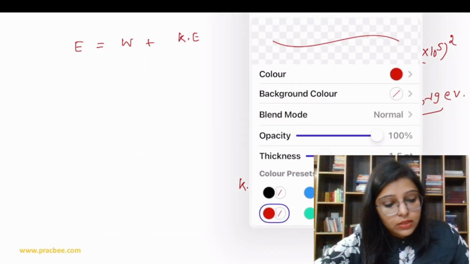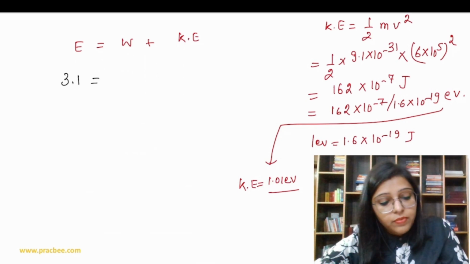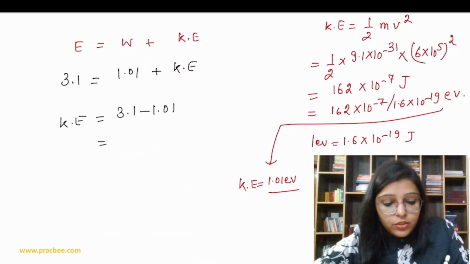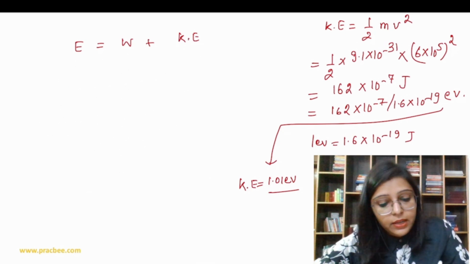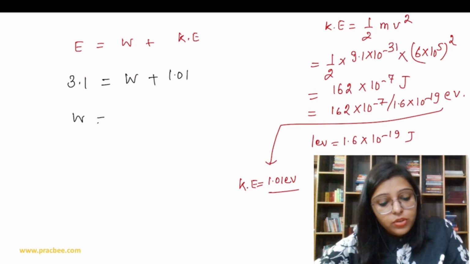Now, what is the task? We have to put everything in this formula. Energy is 3.1, work function, and kinetic energy. So the kinetic energy is going to be 3.1 minus 1.01, which is 2.09. Not kinetic energy, that's work function. Let me rewrite. Energy is 3.1, work function we have to calculate, kinetic energy is equal to 1.01. So work function is 3.1 minus 1.01, which is equal to 2.09 electron volt.